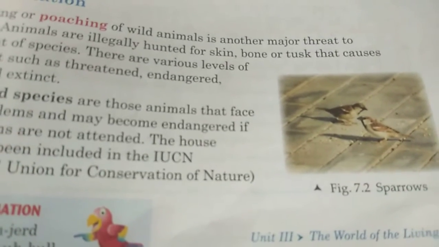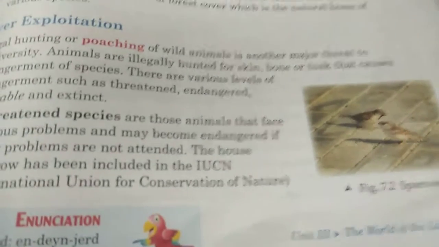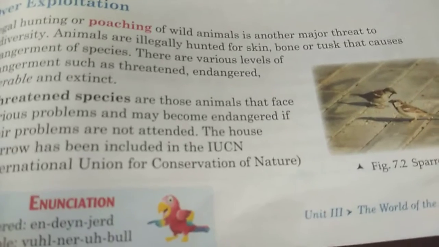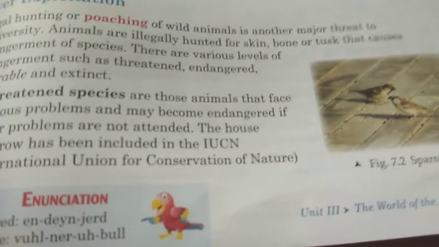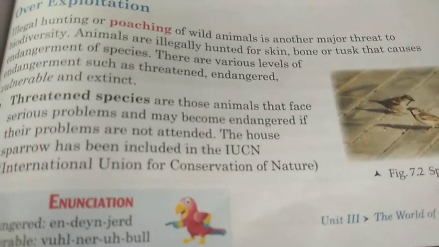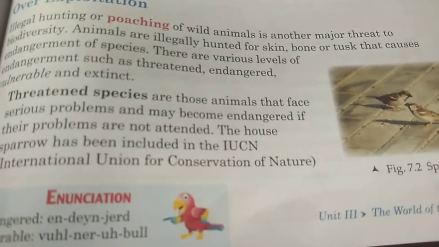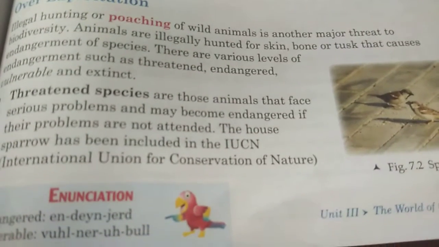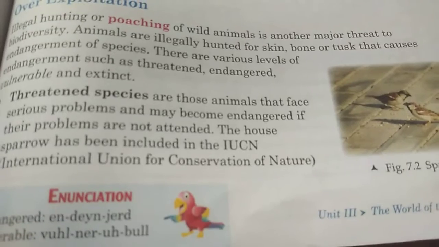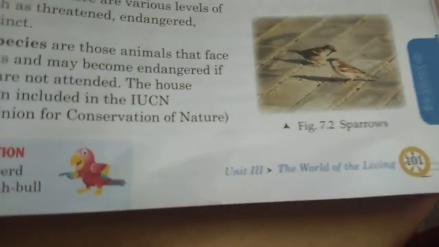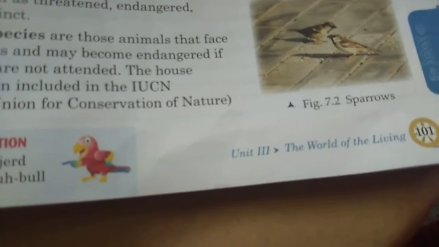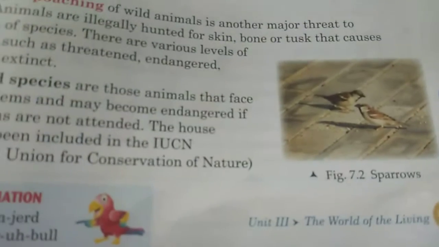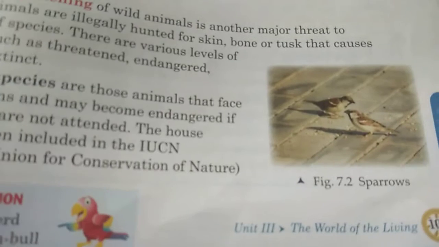But nowadays, seeing even one or two sparrows has become really tough. It is because of this kind of thing. So we have to take some steps to prevent it, so that at least whatever animals are available can grow and reproduce. For that, they should not die. For that, the International Union for Conservation of Nature is an organization which gives instructions, and we have to follow them compulsorily.